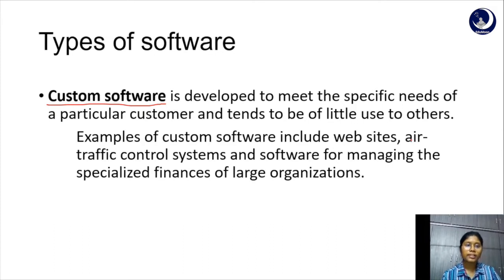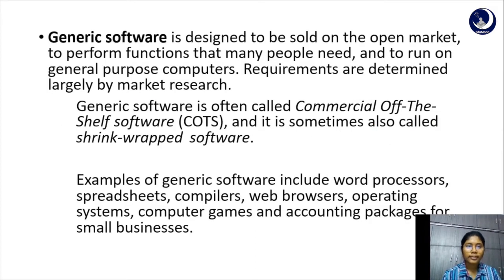They are organization specific. And generic software is meant to be used by the open public, is meant to be sold on the open market, and is meant for the use of the general public. By this I mean we use Notepad, WordPad, Excel, web browsers, operating systems. They are all available on the open market, and anyone can use them.